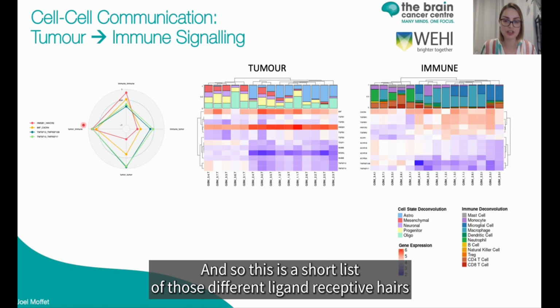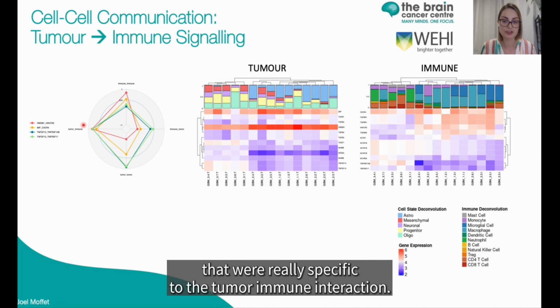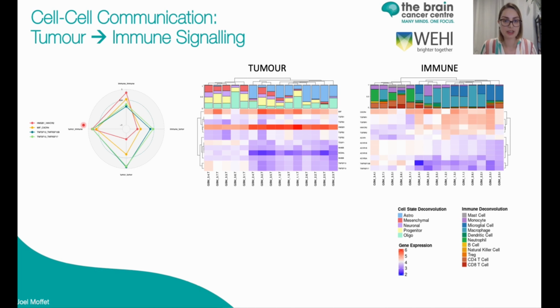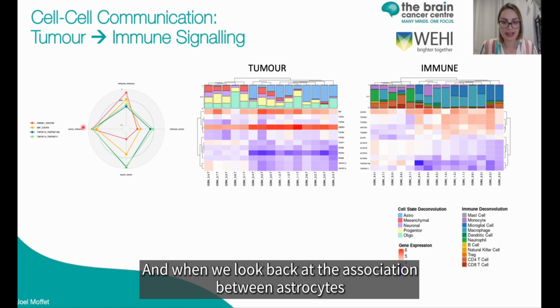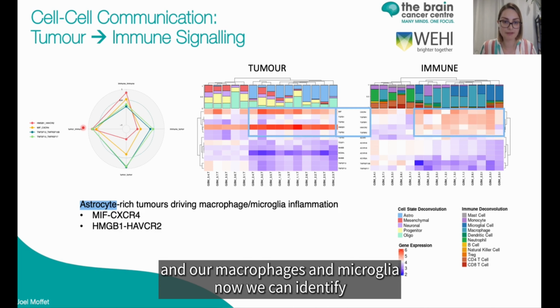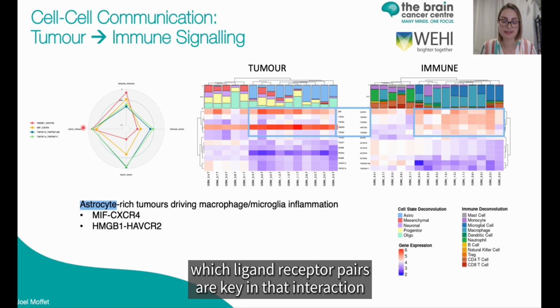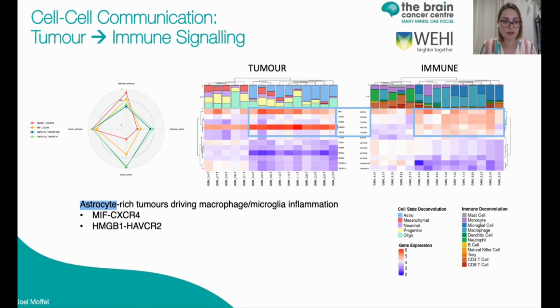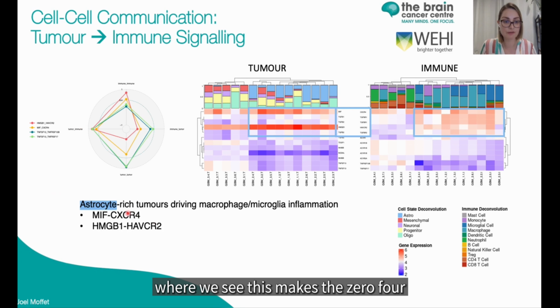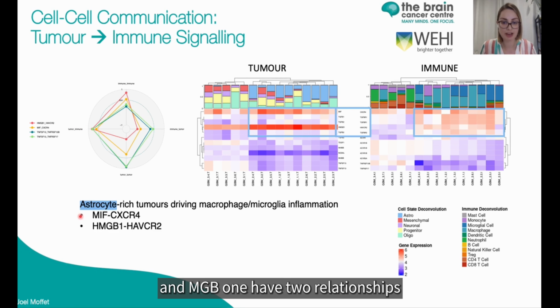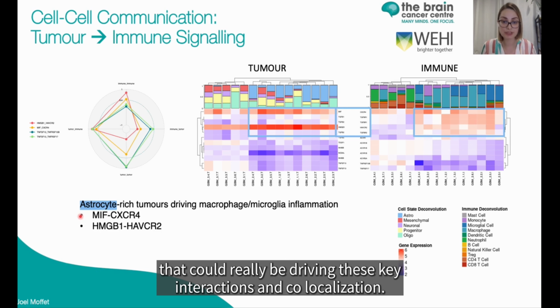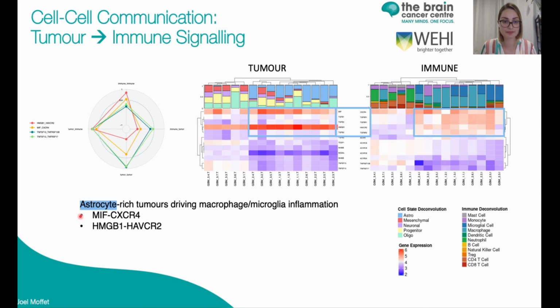And so this is a short list of those different ligand receptor pairs that were really specific to the tumor immune interaction. And when we look back at the association between astrocytes and our macrophages and microglia, now we can identify which ligand receptor pairs are key in that interaction, where we see this MIF, CXCR4, and HMGB1, HAVCR2 relationships that could really be driving these key interactions and co-localization.